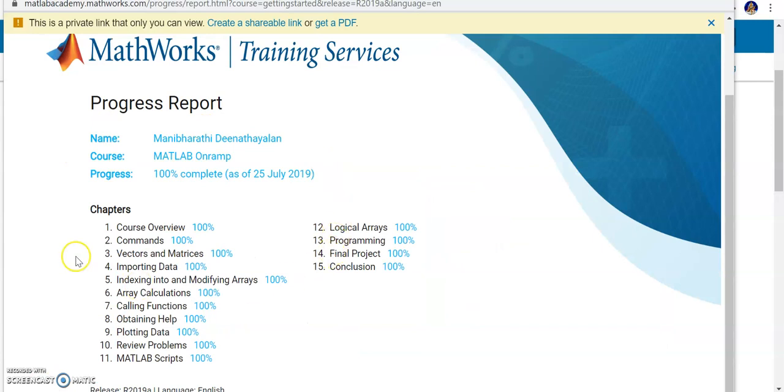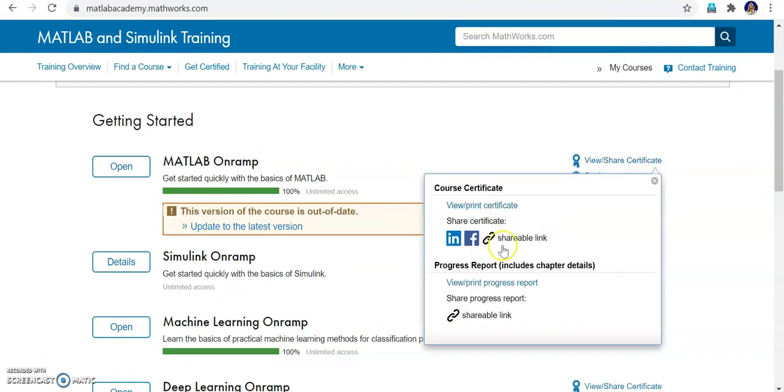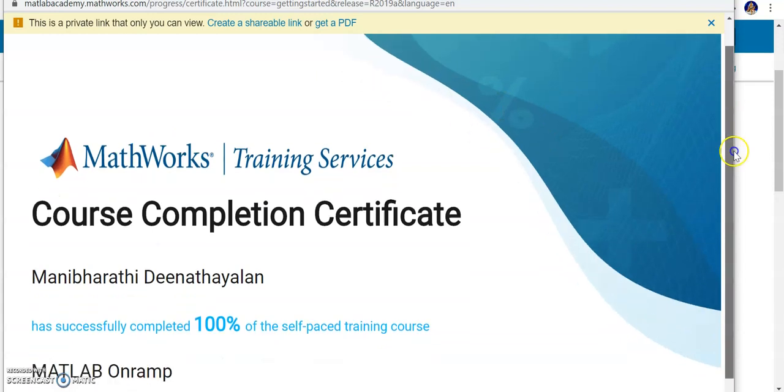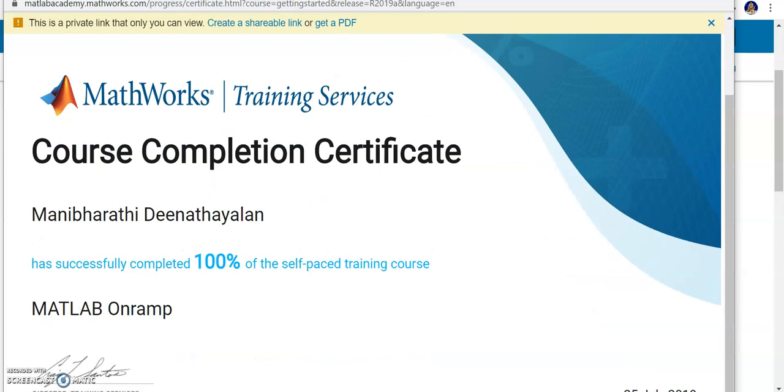If you view the certificate, it clearly shows my name, the course name, when I completed it, and the percentage marks I got in each section. You can view and share the certificate. In view, there are 2 things. You can print it as a progress report. Progress report means each task's marks will be shown. 13 sections are there, and it shows how much you have completed in each section. This is the complete certificate. Course completion certificate: Manibharati Deenadayalan has completed the MATLAB Onramp with 100%.